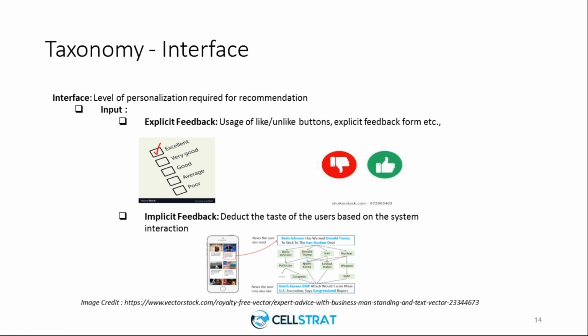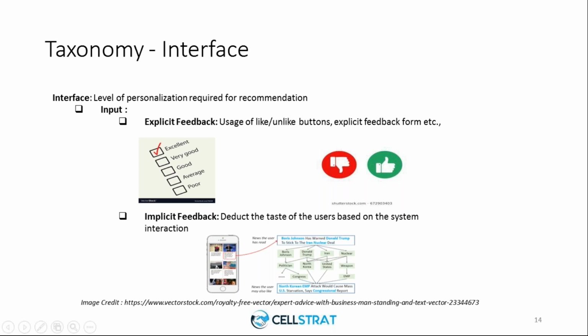Now the other thing, which is the most critical thing, is the interface. The interface actually decides the kind of recommendations that have to be made. For instance, if you go to a site and make a purchase, sometimes you would see an explicit feedback request by the site, so as to know whether your experience is good or bad.